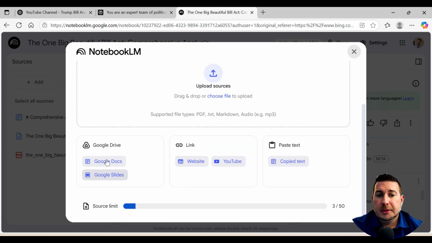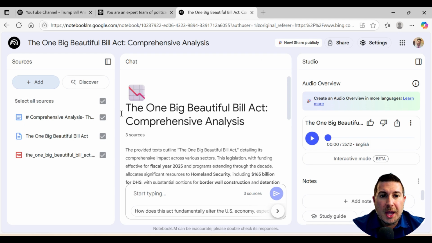You can link directly to your Google Drive. You can link a website, or you can even link a YouTube video and have it break it down, which is nice. You can also copy and paste text into here. Okay, so I've got my sources.